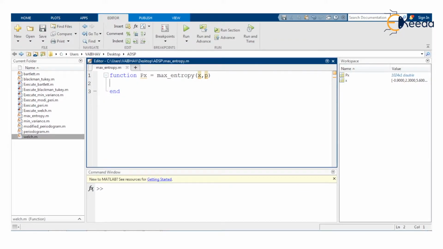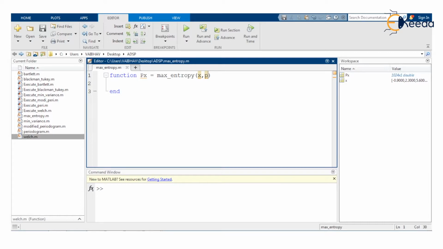Here, as we have already clarified, we are going to use the two input arguments x and p. For the maximum entropy method, we carry out the all pole model determination by the use of the autocorrelation method.